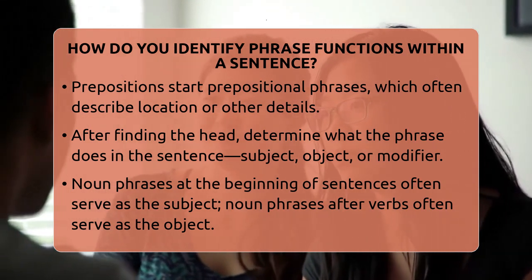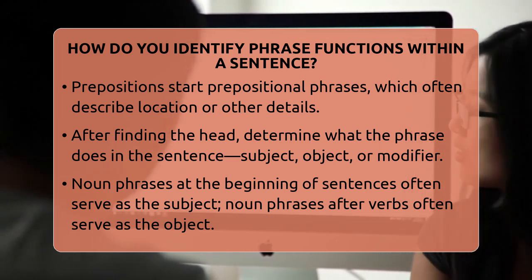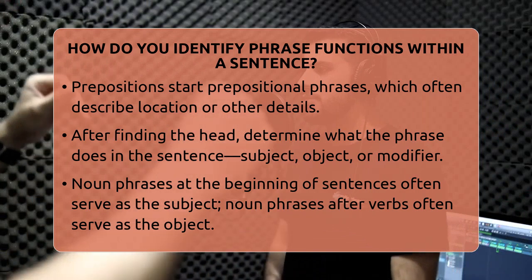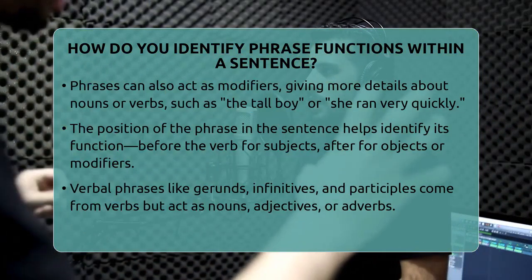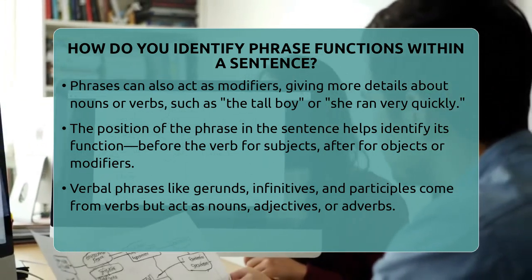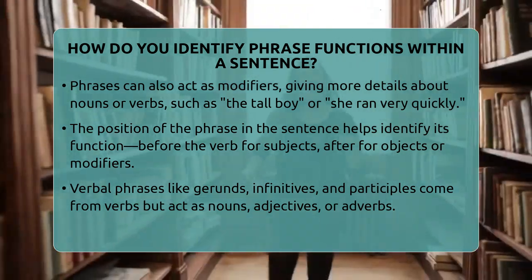Another key step is to look at where the phrase appears in the sentence. If it's before the verb, it might be the subject. If it's after the verb, it could be the object or a modifier. For example, in "the cat sleeps on the mat," the phrase "on the mat" is a prepositional phrase telling us where the cat sleeps. It's acting as an adverb because it describes the location.